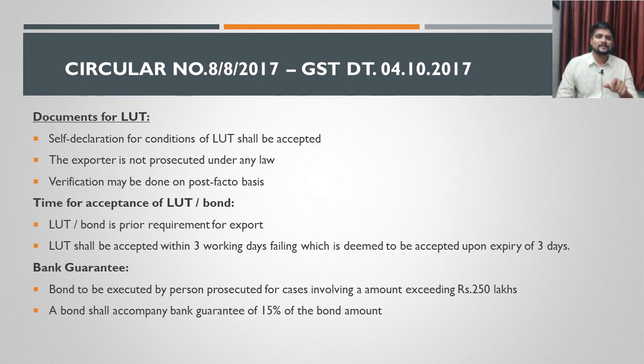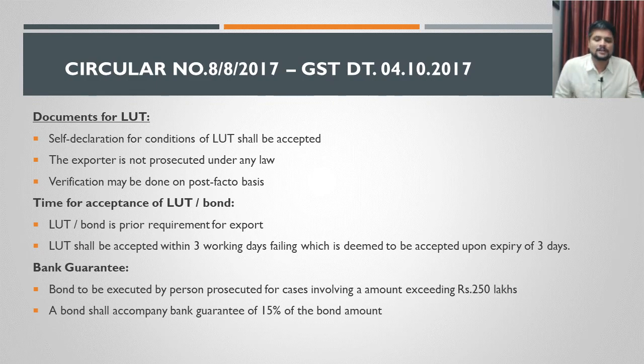If the person who is prosecuted for more than 250 lakhs wants to execute an LUT or bond, he has to furnish a bank guarantee. That's what we discussed now. That bank guarantee has to be furnished for what amount? For an amount up to 15%, that is the minimum of 15% of the bond amount. 500 crores, if he is going to execute a bond, then 15% of that 500 amount he has to provide by way of a bank guarantee.